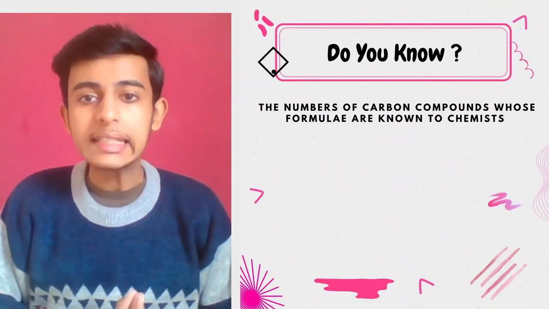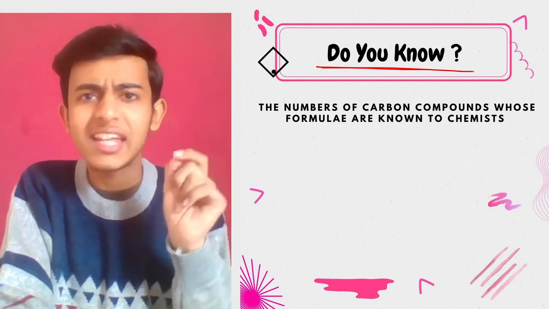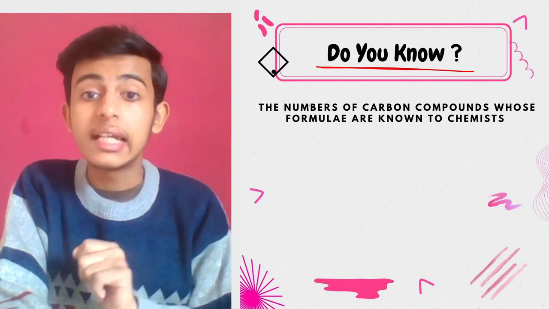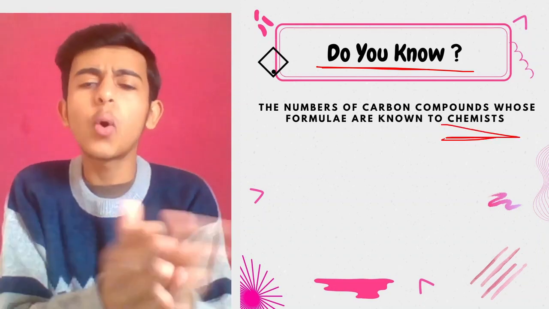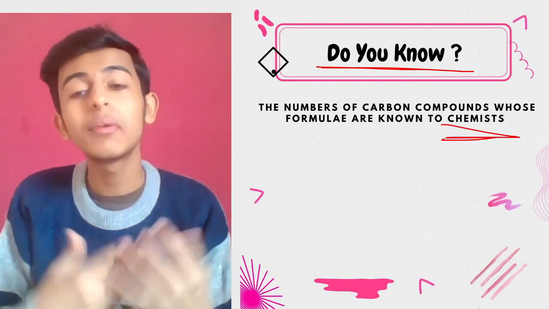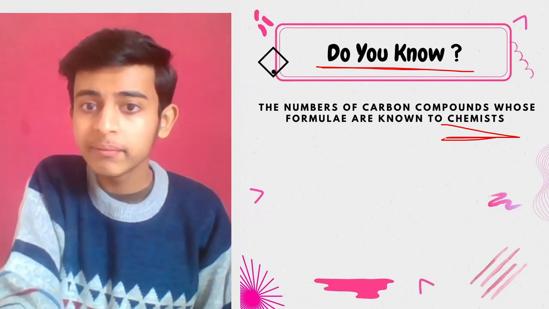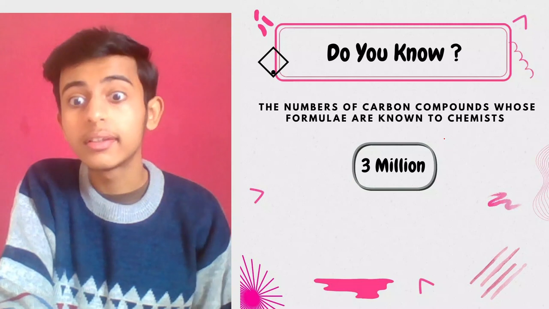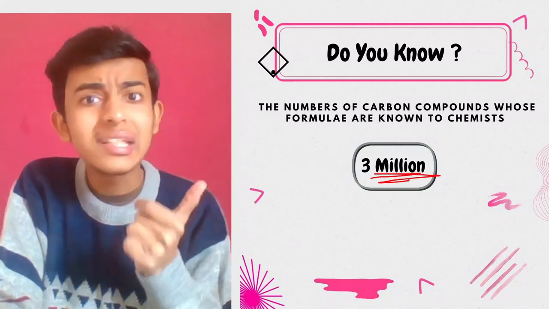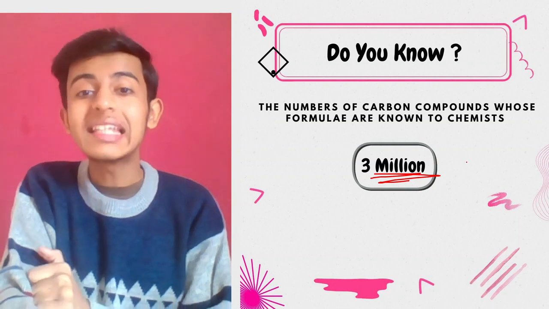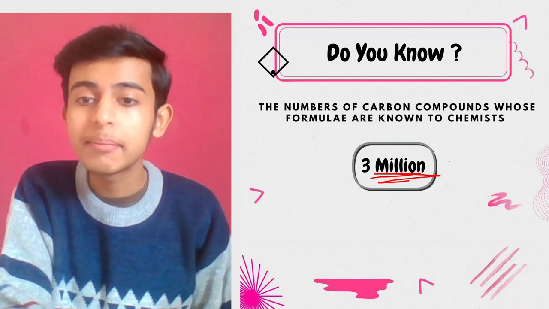Now first we're getting started with a "Do you know?" concept, a very interesting fact. The number of carbon compounds whose formulae are known to chemists. So what do you think? How many compounds, how many formulae are known to the scientists, the chemists? Any idea? You would be shocked. 3 million. Can you just imagine? Can you just count the zeros in this number, 3 million? So many compounds are known to chemists. That's a very big thing.